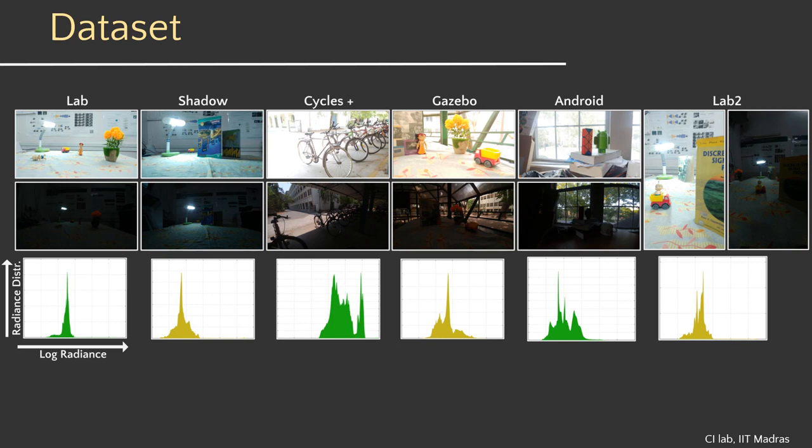For our experiments, we collected the first stereo HDR image dataset consisting of 6 scenes and 142 images per scene with dense exposure and ISO variations. The dataset will be released on publication of our work, so do stay tuned. We now look at results analyzing performance of the proposed method.